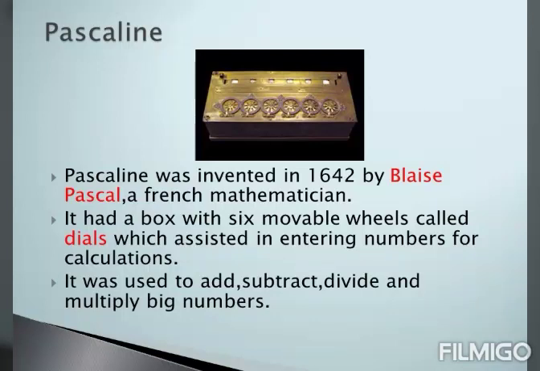This means it had 6 movable wheels which provided the numbers to be entered so that it was later used for doing the calculations. Pascaline was used to add, subtract, divide and multiply big numbers.